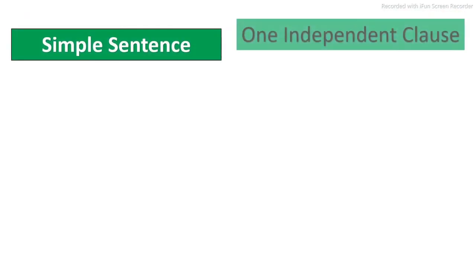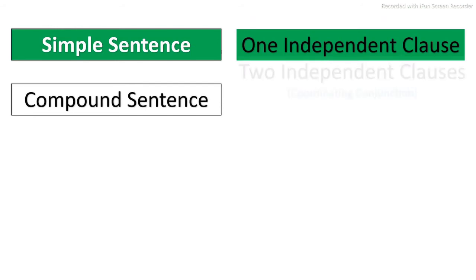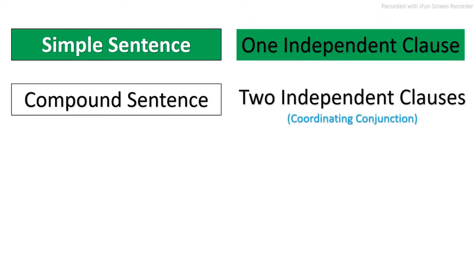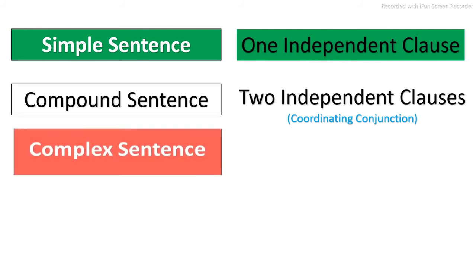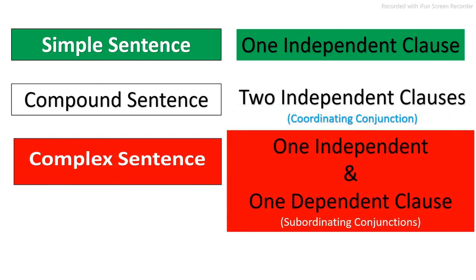Simple sentence takes one independent clause. Compound sentence is made up of two independent clauses, and we use coordinating conjunctions to join those two independent clauses. And complex sentence is made up of one independent and one dependent clause, and the conjunctions used to join one dependent and one independent clause are subordinating conjunctions.